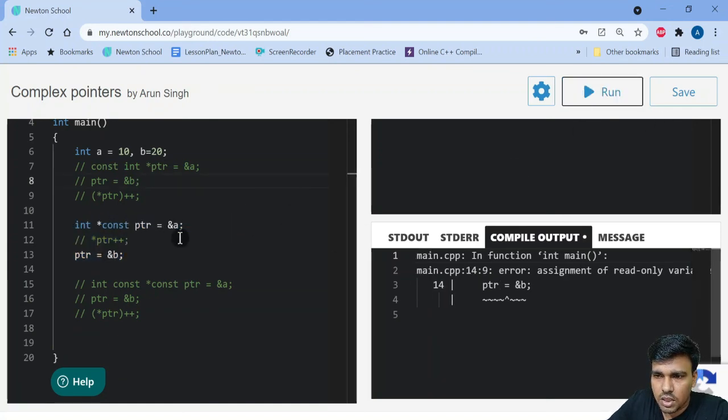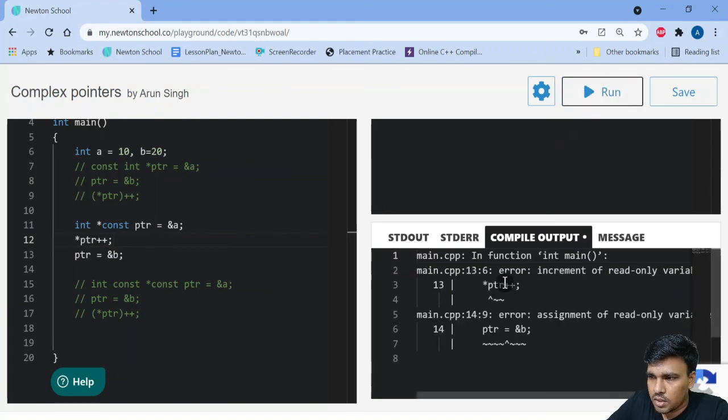So if I try to run this, you will see another issue saying error: assignment of read-only variable. Therefore, if I try to reassign this value, again I'll get a compile time issue because this is a constant pointer, right? Can I just modify this value? Let's see that now. That is also not possible, right? Because again this is a read-only location as this is a constant pointer. Therefore, neither can I increment the value nor can I change the value, right?